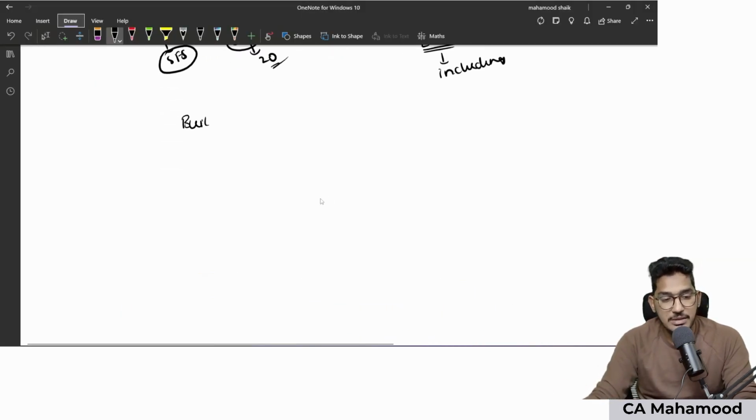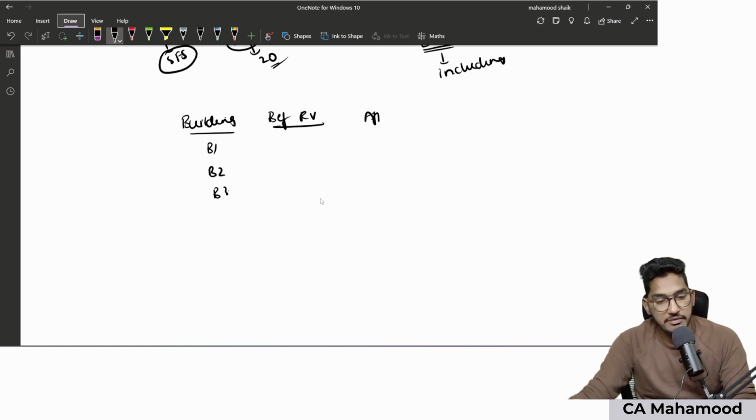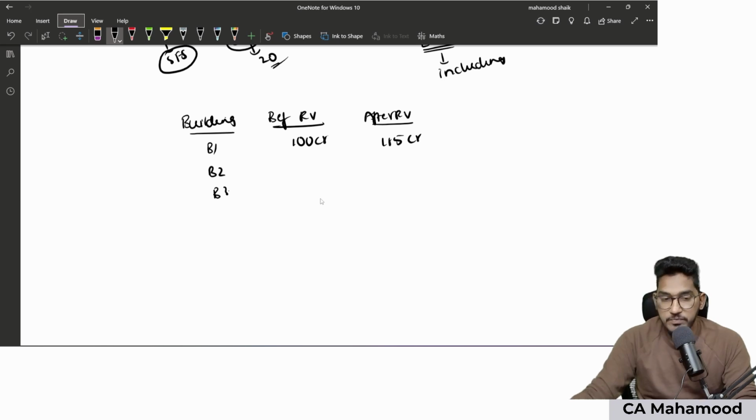Assume the company has some buildings under the buildings category. 3 buildings are there: building 1, building 2, building 3. I will give you values before revaluation and values after revaluation. Before revaluation, building 1 has a value of 100 crore rupees. It was revalued to 115 crores. Building 2 has a value of 50 crore rupees. It was revalued to 53 crores. Building 3 has a value of 100 crore rupees. It was revalued to 87 crore rupees.